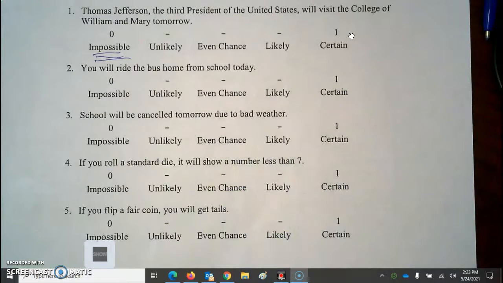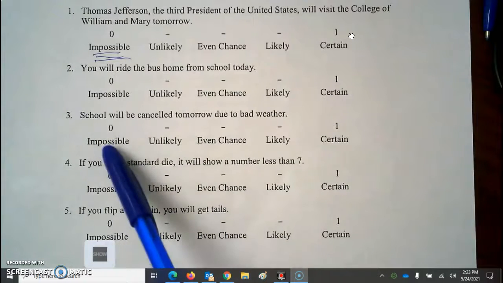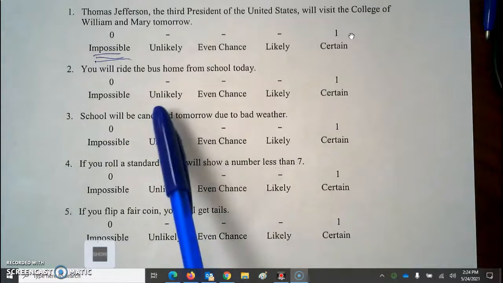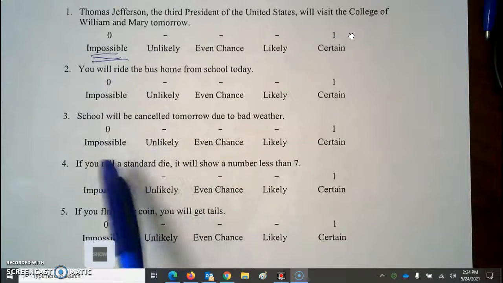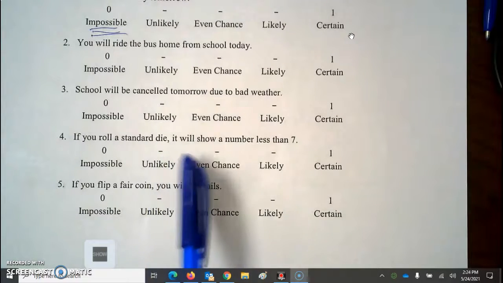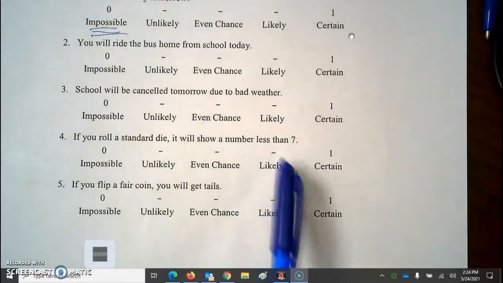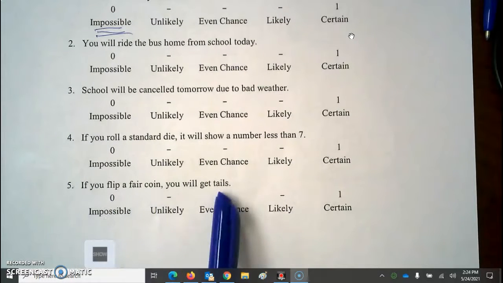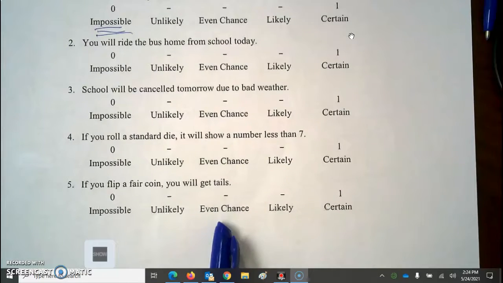But this is just the meaning of probability, okay? School will be canceled tomorrow due to bad weather. I would not say impossible. Who knows? We might get a thunderstorm, flooding. Now, it's unlikely, but I wouldn't say impossible. If you roll a standard die, this one I already talked about, it will show a number less than 7. That is certain. If you flip a fair coin, you will get tails. Well, that's an even chance.